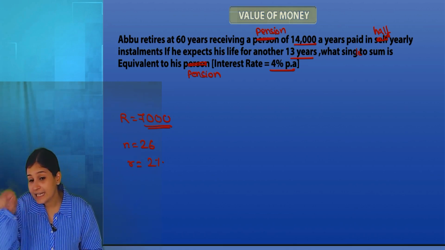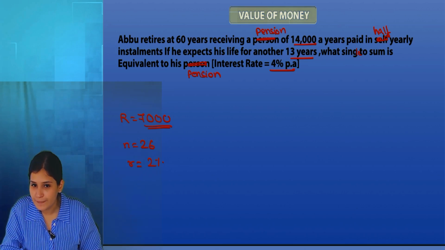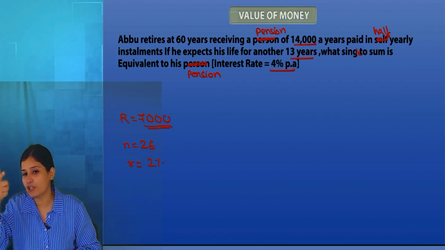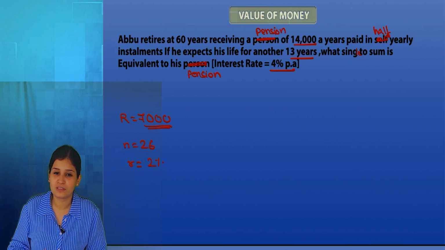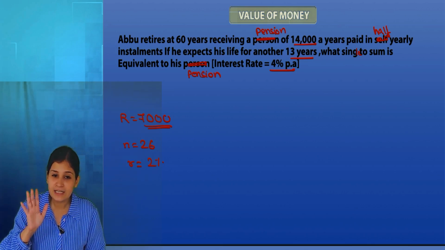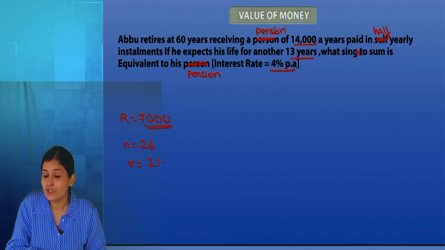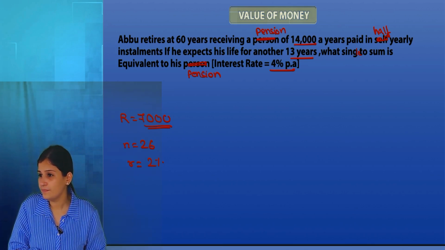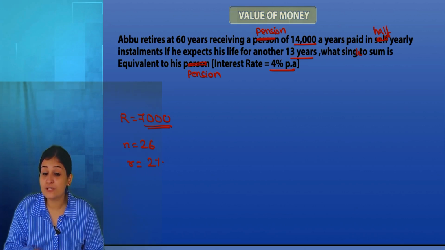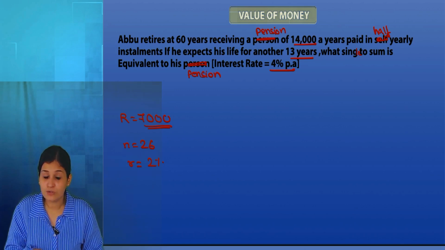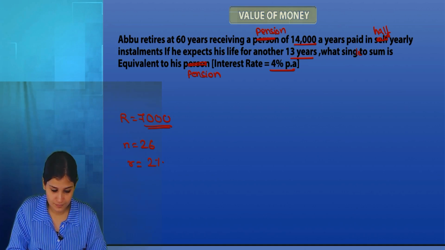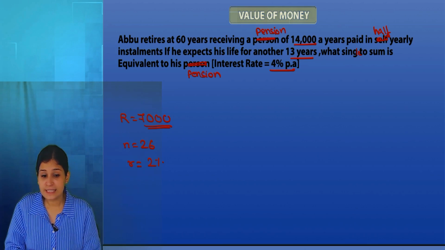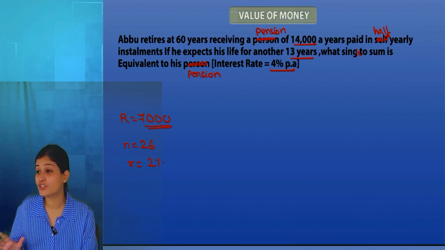Agreed? So this single sum, when do I want it? I want it today. This pension I would have got later on, but I don't want that. Instead, you pay me a single amount today and then you are free. So what I want is today's payment. What I'm asking you to find is today's equivalent amount. Today's equivalent amount will be what? Present value.